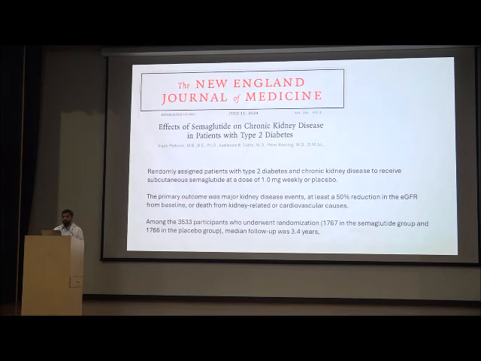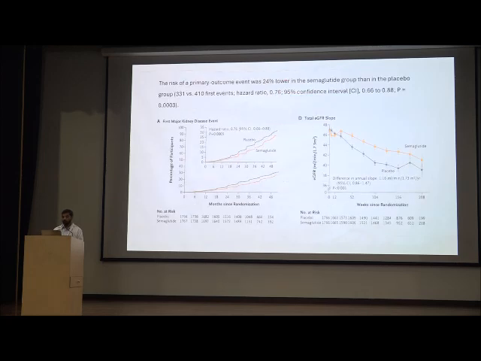And this study on semaglutide in CKD in patients with diabetes, they randomized the patients with diabetes and CKD to receive subcutaneous semaglutide at a dose of 1 mg weekly versus placebo, and the primary outcome was major kidney adverse event and 50% reduction in the eGFR from the baseline. They showed that the first major kidney disease event was less in patients with semaglutide as compared to the placebo. Also, the decline in GFR was noted to be less with the semaglutide as compared to the placebo.